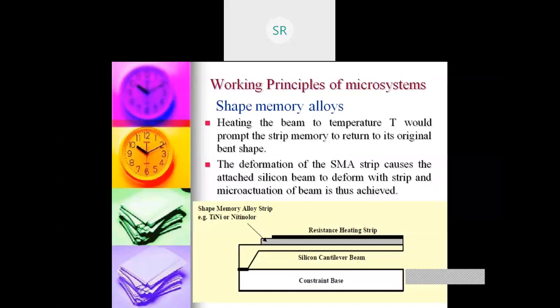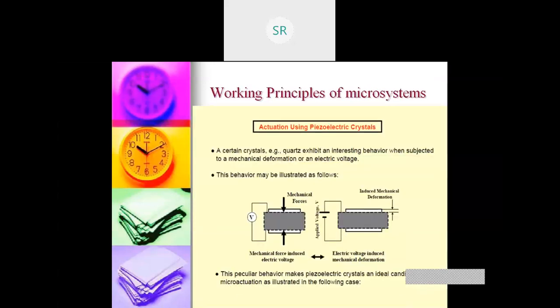In the shape memory alloy also, we have seen that heating a beam to a temperature would prompt the shape memory strip to return to the original bend shape. This principle we have seen in the actual demonstration in the class also, the shape memory alloy. Third, in the actuation with the piezoelectric crystal, what will happen is, the quartz